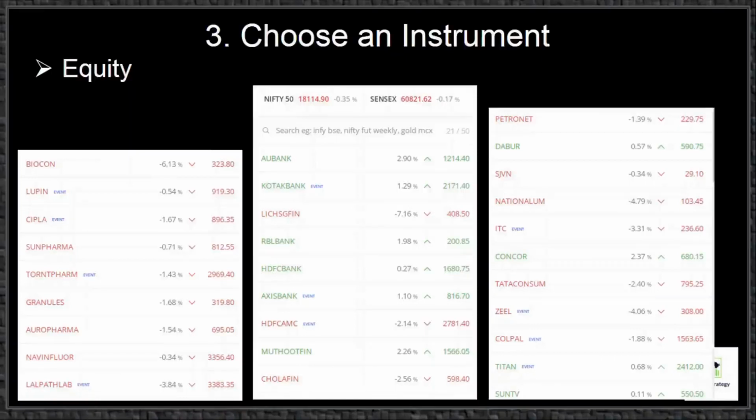rupees INR. Now, the advantages of trading in equities are: number 1, you can buy in any quantities as per your requirement. And number 2, you can buy in dips and add more quantities. There is a facility called SIP, or Systematic Investment Plan, in the Zerodha trading platform. The third advantage is you can wait till getting the desired profit. And finally, no need to keep watching every moment.